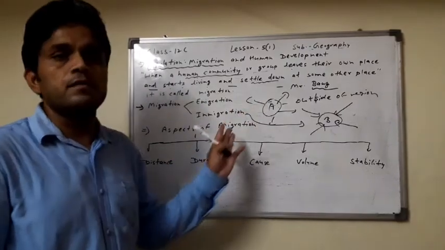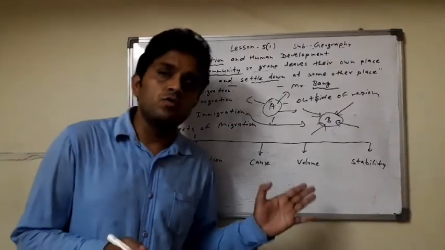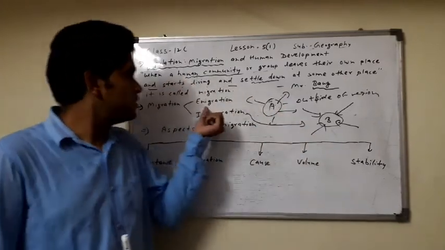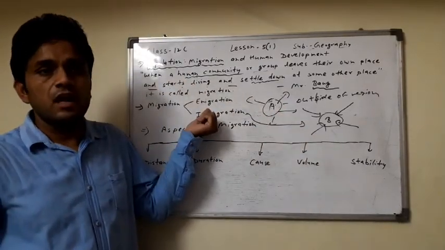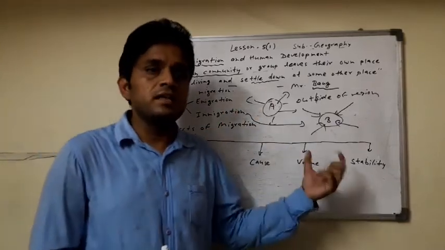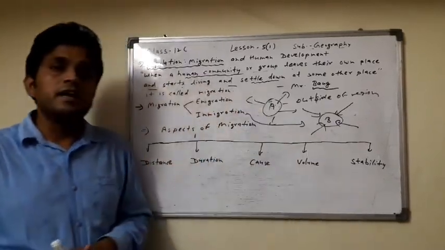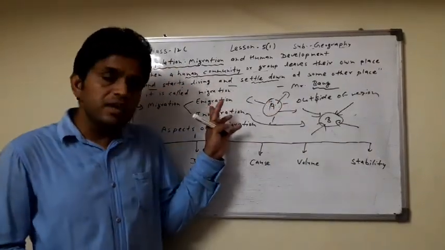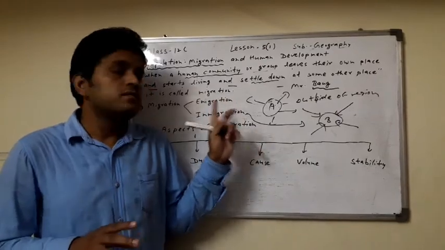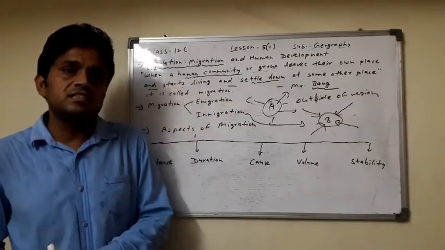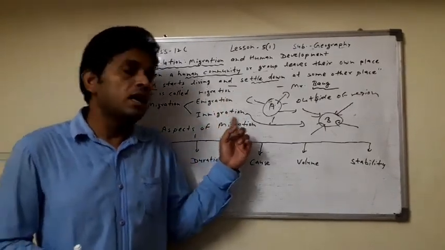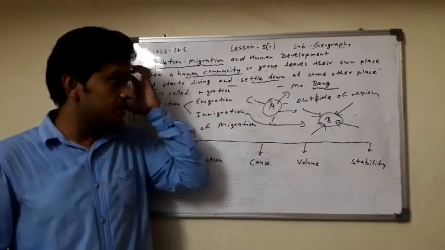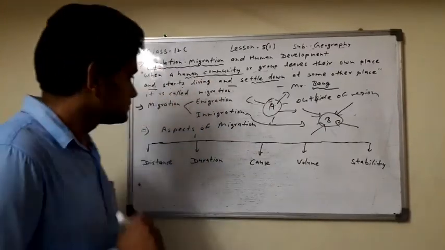Then here the Europeans migrate to USA. For the European countries, they are called emigrate, and for America they are called immigrate. यानी कि जहां से जा रहे हैं ना, उस जगह से निकलकर बाहर जा रहे हैं, that is called emigration or emigrate. And then the people arrive and settle, जैसे यूएसए में आकर सेटल हो रहे हैं, that is called immigrate. ठीक है, जहां आकर रह रहे हैं immigrate, और जो बाहर निकल रहे हैं, that is called emigrate. Clear?